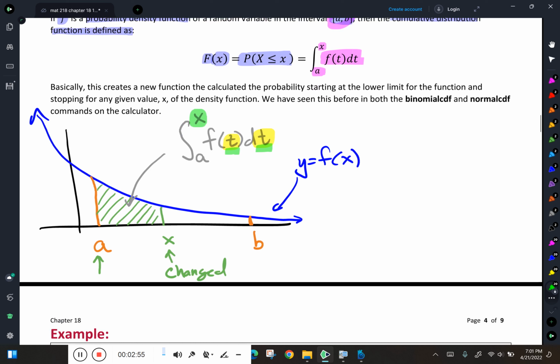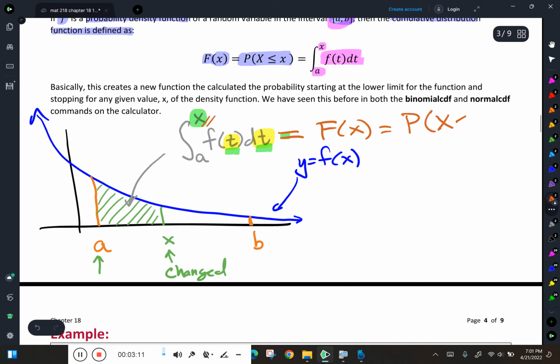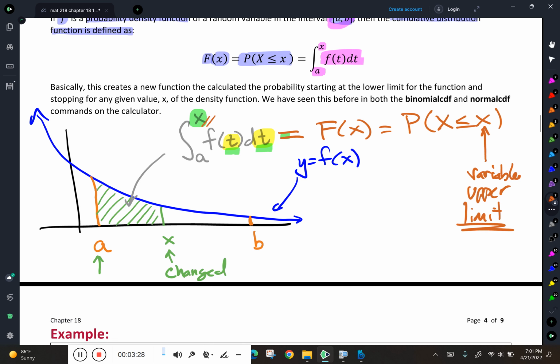So this makes a new function, though, because when I do this math, I don't get a number coming out of this. I get a function coming out of this, a function of the variable x. And what that function does is it always finds the probability that the random variable is less than whatever value you put in. That's going to be our variable upper limit. It allows us to change our upper limit.